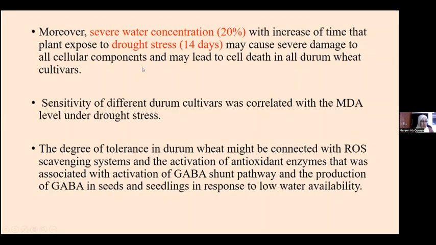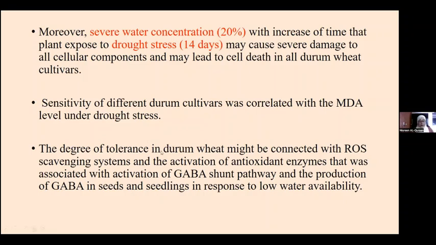Also, the low water availability at the 20% saturation level, with the increase of time, especially after 14 days, caused severe damage to the cellular components and may lead to death in all durum cultivars. Now, the sensitivity of different durum cultivars was correlated with the accumulation of MDA level under all drought treatments in the system.